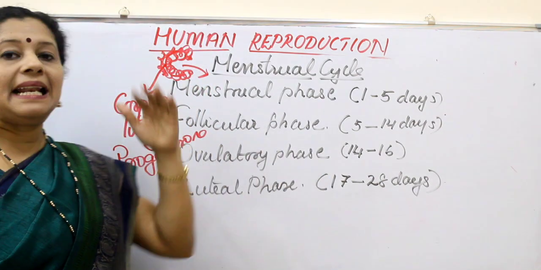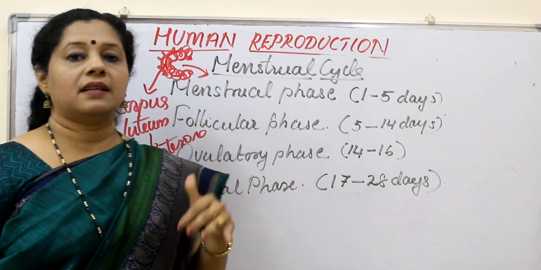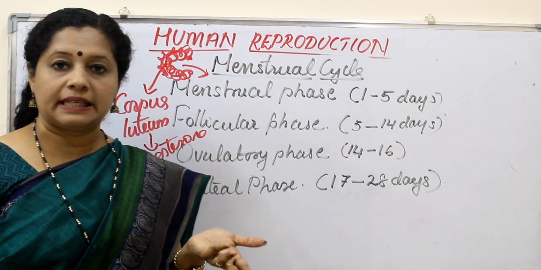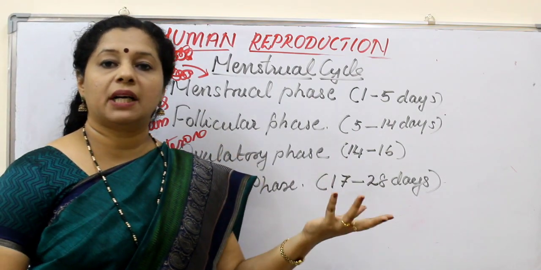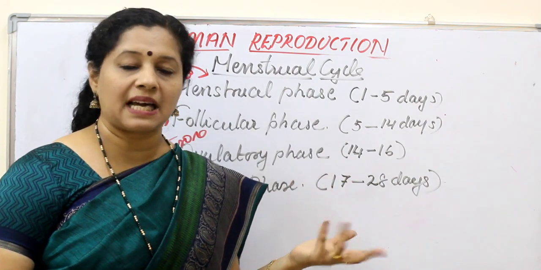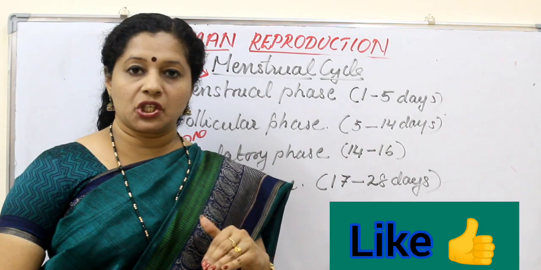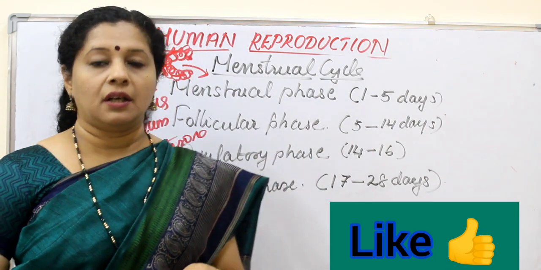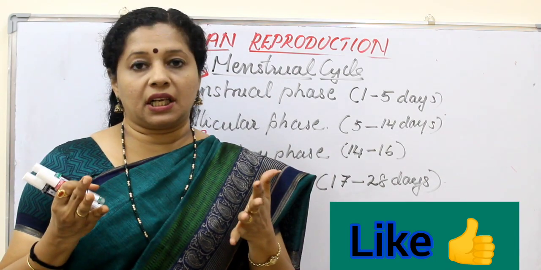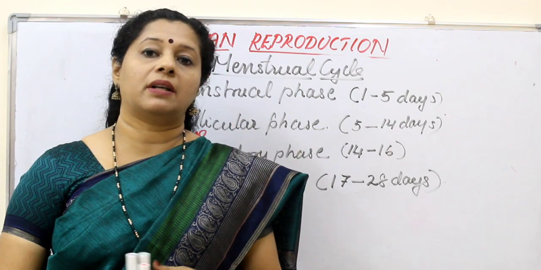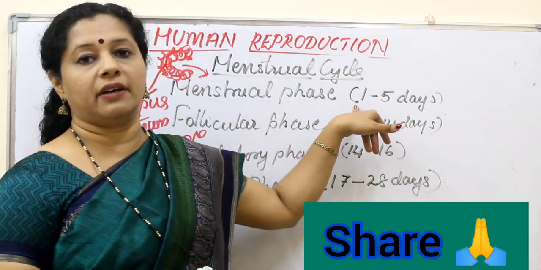The LH level will come down. As a result, the corpus luteum will disintegrate. The yellow corpus luteum will become a white colored substance called a corpus albicans. During that time, progesterone secretion stops. Once the progesterone comes down, what is the condition? The endometrium cannot stay there anymore. It will also come out as the menstrual bleeding, marking the first day of the cycle.